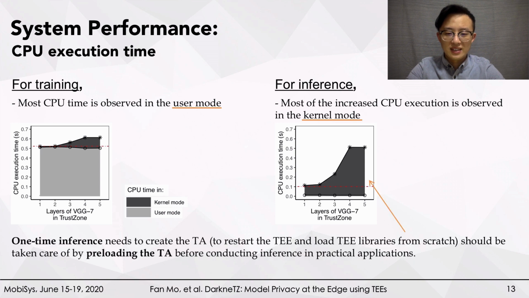One reason is that since we only conduct one-time inference, the operations of invoking TEE libraries and creating the TA for the first time significantly increase the execution time. One way to mitigate this is to preload the TA before one-time inference.